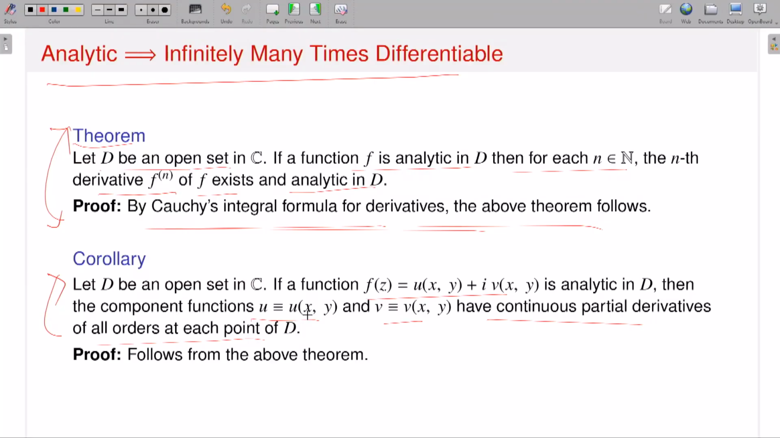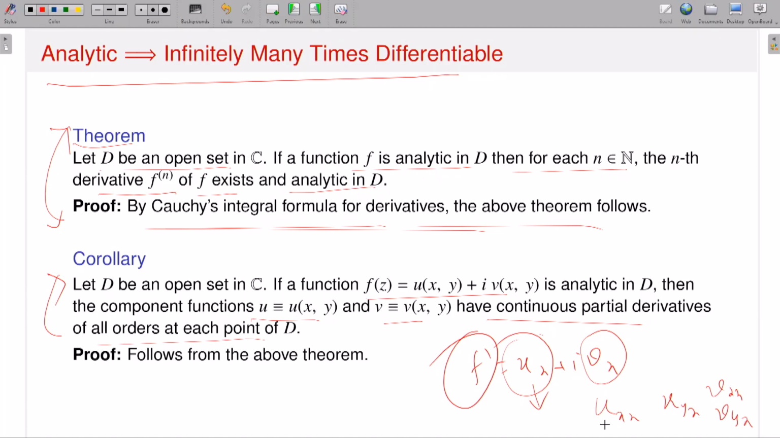Now if f is analytic, it implies f is infinitely many times differentiable and all derivatives are also analytic. So therefore you can write f prime as ux plus ivx. Now this is analytic. That means the first component is ux, the second component is vx. That means the partial derivatives of ux and vx also exist and are continuous. But what are the partial derivatives of ux? That means you have uxx, uyx, vxx, vyx, or vxy, whatever it is. Okay, so all second order partial derivatives of u and v exist and they are continuous.